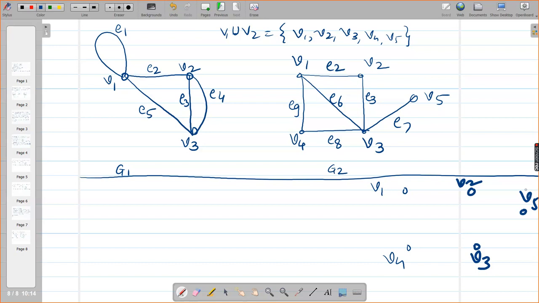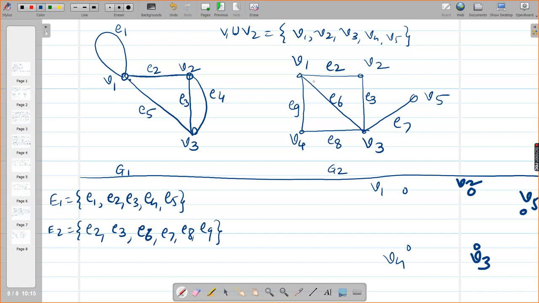Now tell me the edge E2 in G1. आपने एज E2 G1 में देखी है, वो V1 V2 को ज्वाइन करती है. Similarly in G2 also the same thing is happening. E2, the edge E2 joins V1 and V2, so that is common edge. What about E3? E3 also V2 to V3, E3 is there. Okay. So what is E1 union E2 now?